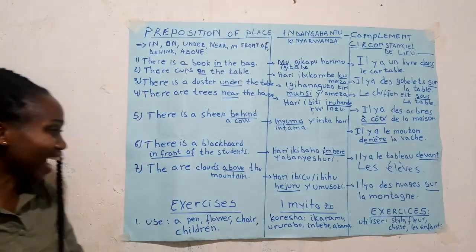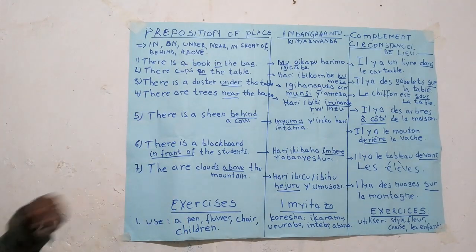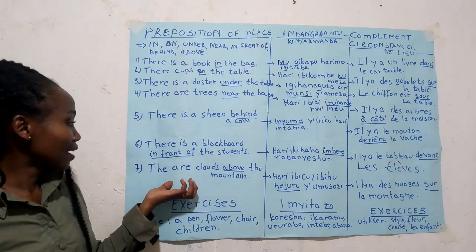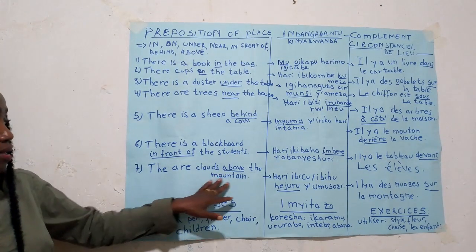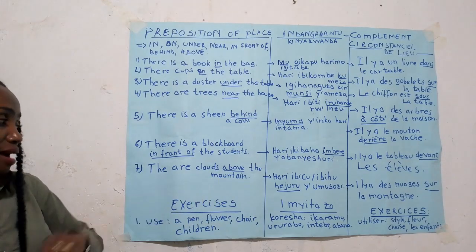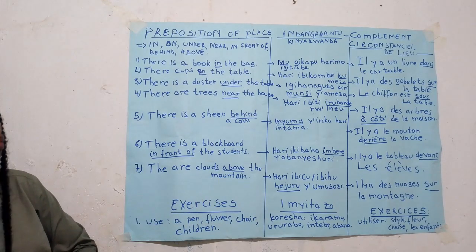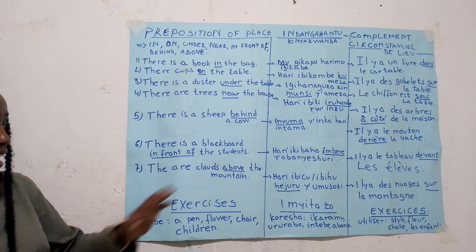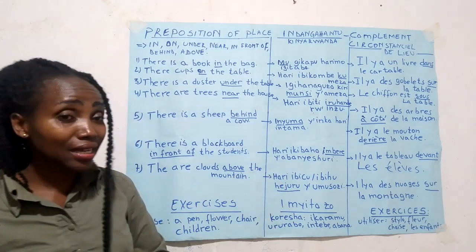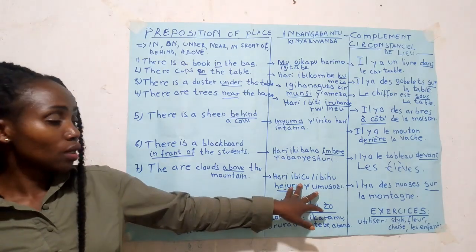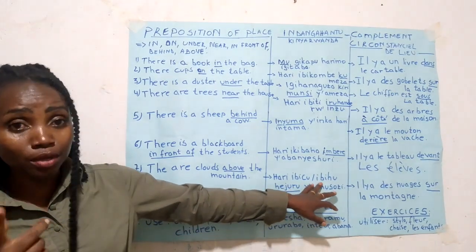Thank you so much. So the last one for today we have above. There are clouds above the mountain. Yes. I hope you see where the sentence is. So in Kinyarwanda, hari ibicu, or you can say ibicu or ibihu.